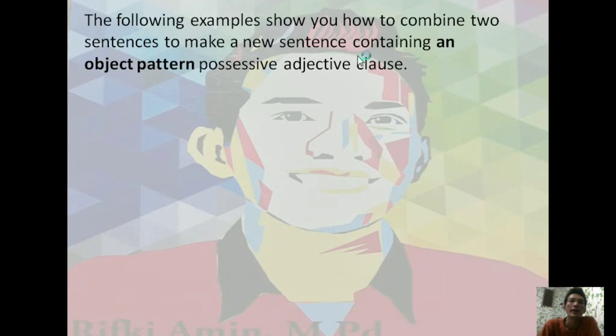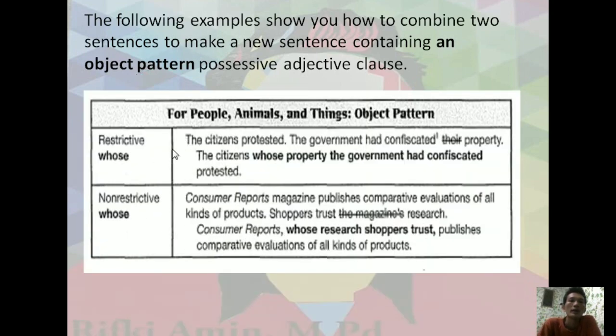Subject, and we create a new sentence containing an object pattern. It is still the same here, using whose for the restrictive and non-restrictive. The citizens protested. The government had confiscated their property. They here refers to the citizens. That's why we create: The citizens whose property the government had confiscated protested. Or for the non-restrictive, with a comma here.